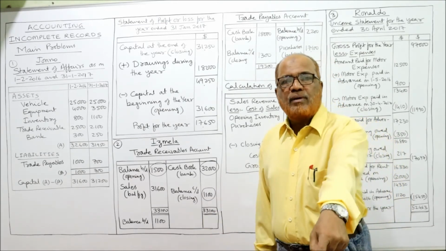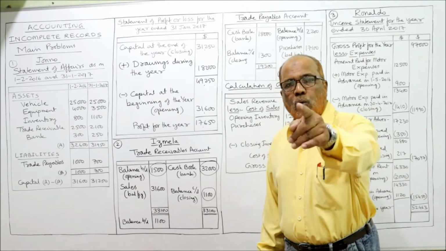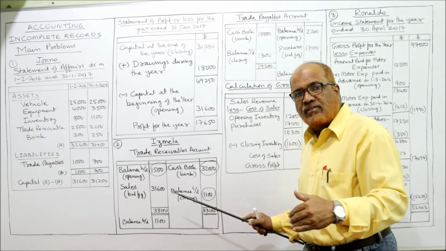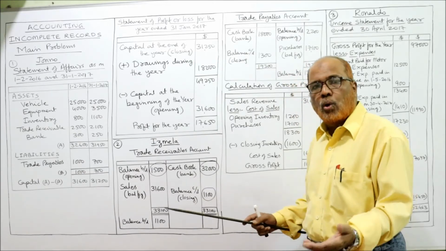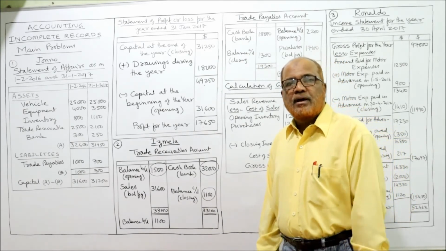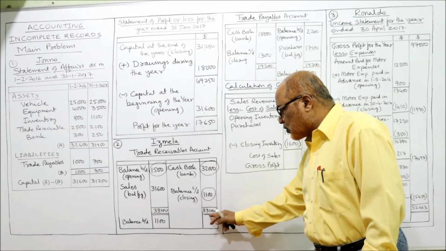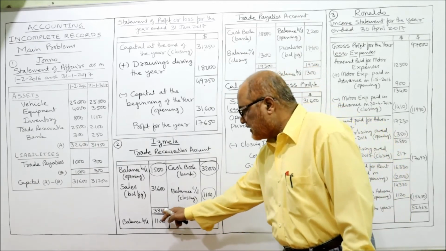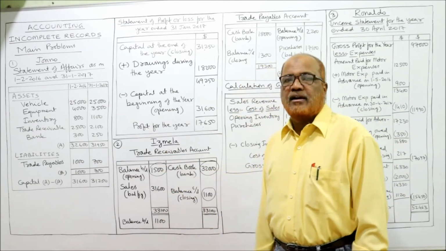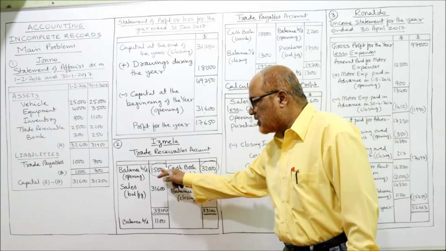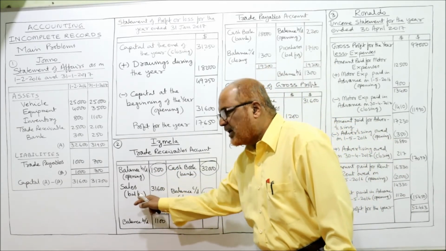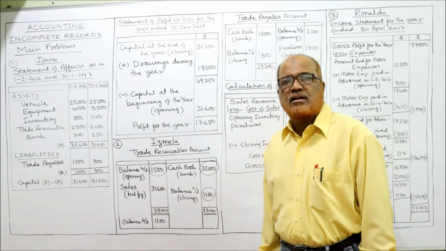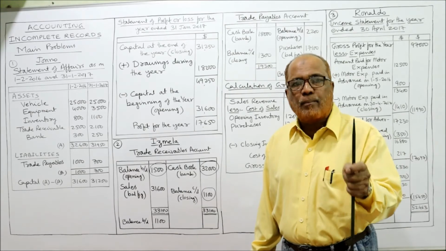Over. Whatever information is given in the problem, I have recorded. Opening balance on the debit side, closing balance on the credit side, and cash received from receivables on the credit side. Now we can find out the sales revenue. On the credit side, if you take the total, 32,000 plus 1100, it is 33,100. 33,100 minus 1,500. The balancing figure is the sales. How much is the balancing figure? 31,600. This is the requirement.